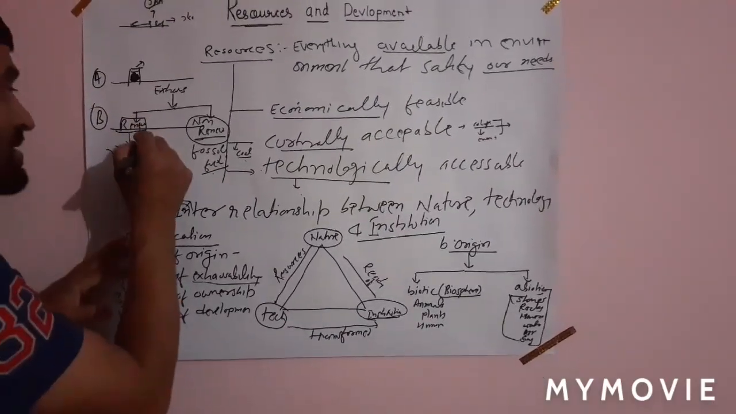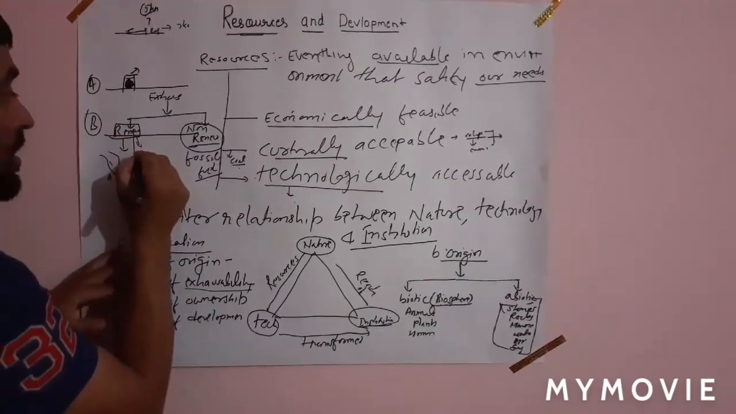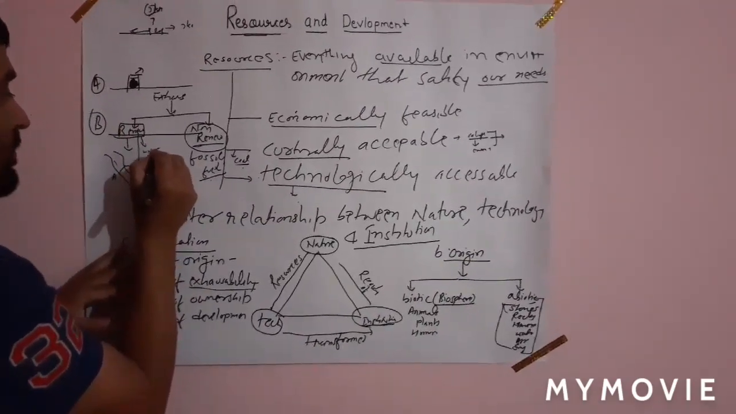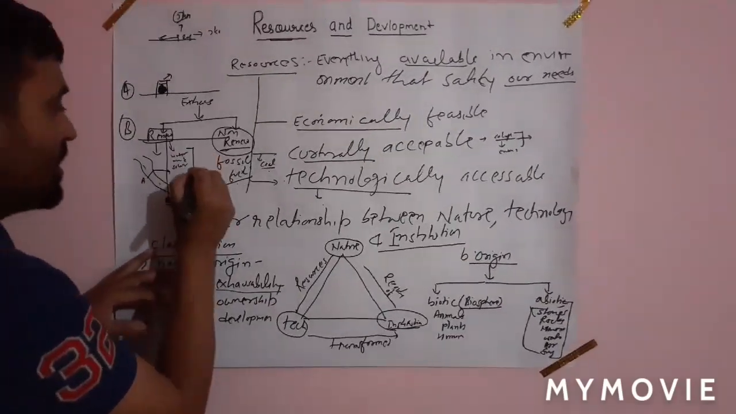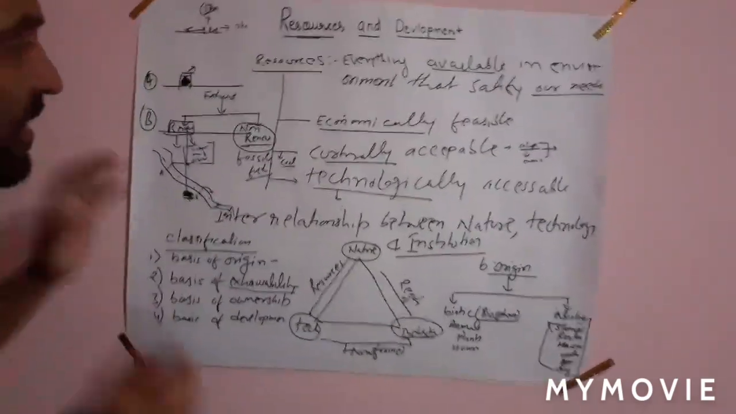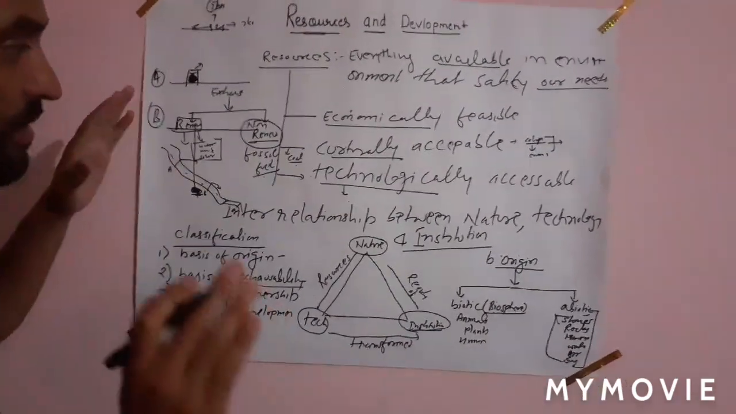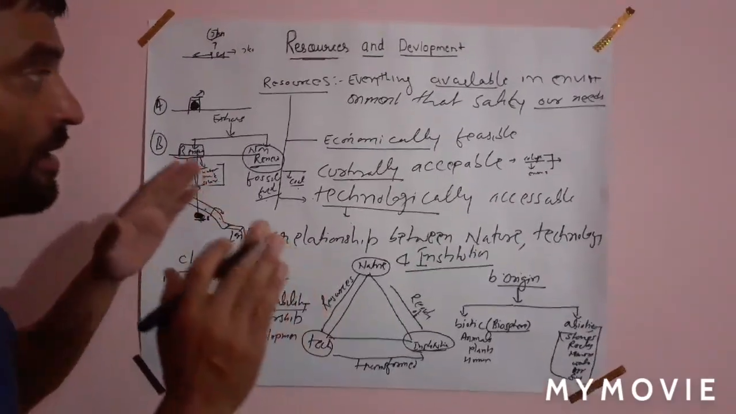Many examples of renewable energy resources can be given, such as water energy, wind energy, solar energy. So these are the examples of renewable sources of energy. I think up to here you have understood the topic.